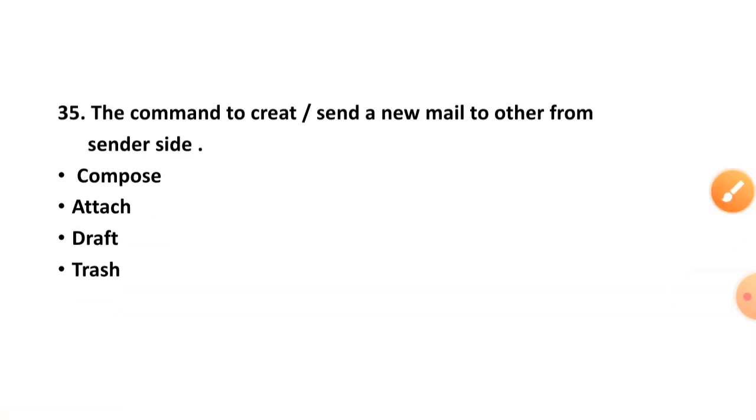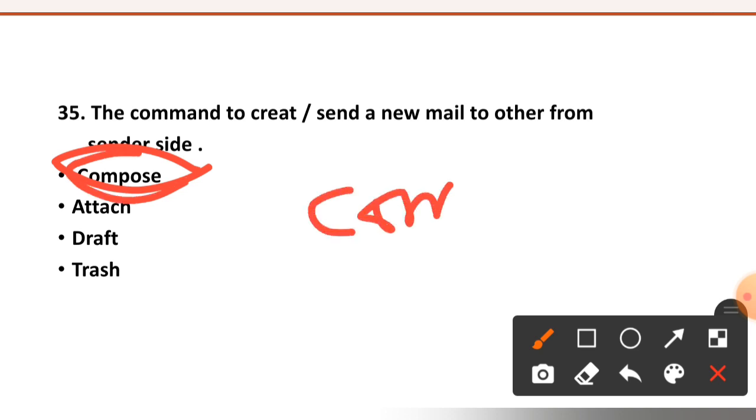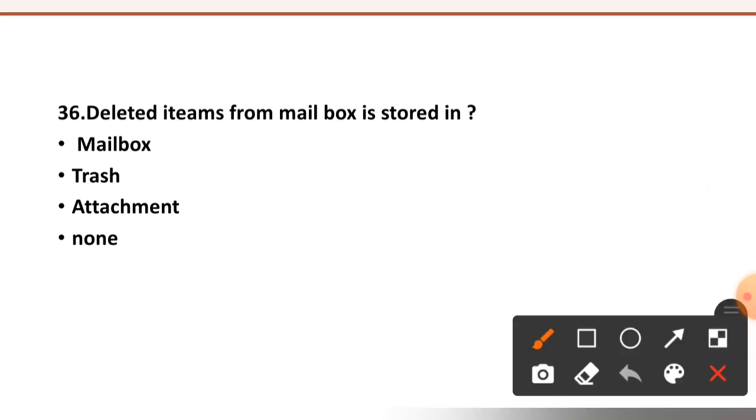See 35th question. The command to create and send a new mail to others from the sender side: compose, attach, draft, or trash. The right option is compose. Compose is a command to create or send a new mail to others from the sender side. 36th question is, deleted items from the mailbox are stored in mailbox, trash, attachment, or none.